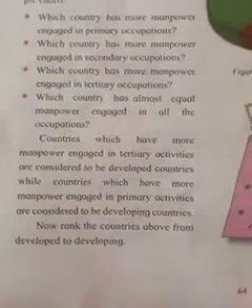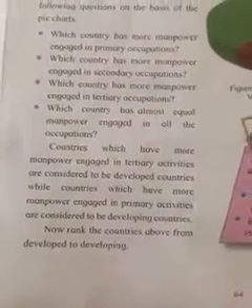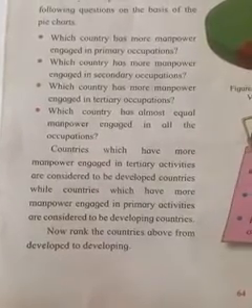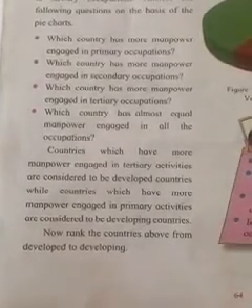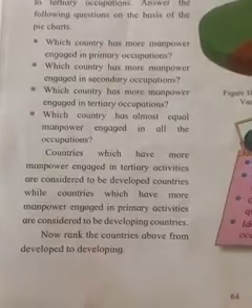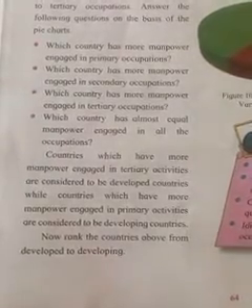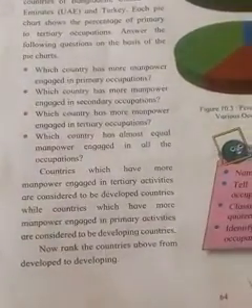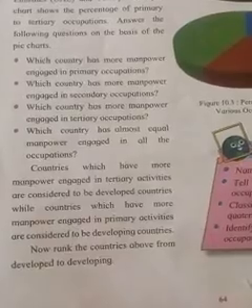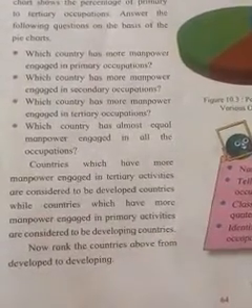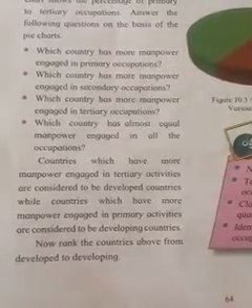Countries which have more manpower engaged in tertiary activity are considered to be developed countries, while countries which have more manpower engaged in the primary activity are considered to be developing countries. That means the countries which have more manpower engaged in the tertiary occupation are called developed.